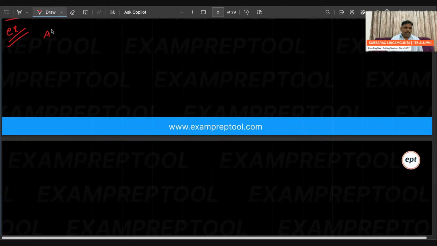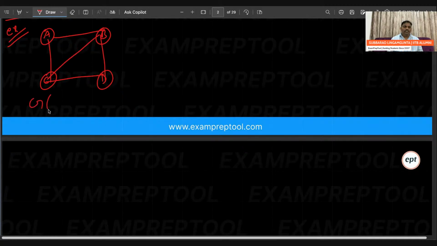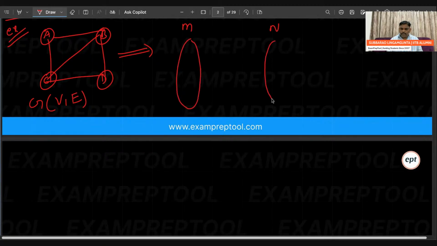Careful. You have to verify whether the given graph is a bipartite graph or not. The vertices are A, B, C, D. Let's check. This graph's name is G, with V comma E. Is it a bipartite graph or not? I have to verify, meaning I have to divide into M and N, where edges always go from M to N. Let us assume A is in M. A to B edge is there.